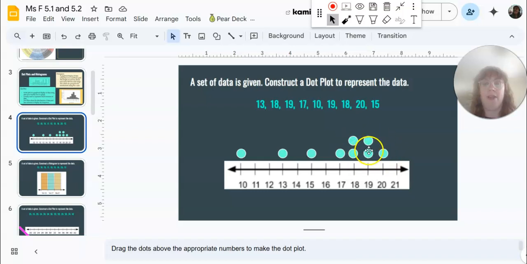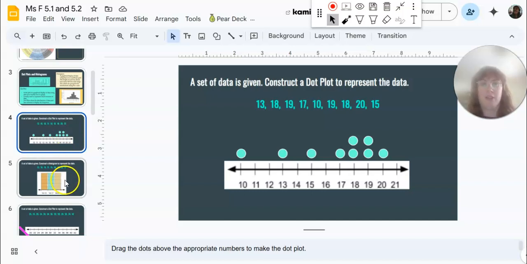It's more frequently grouped around that area. And 18 and 19 are kind of our max, but they're both just at 2. So there's our first dot plot. Yay! We're going to do like 3 dot plots and 3 histograms.